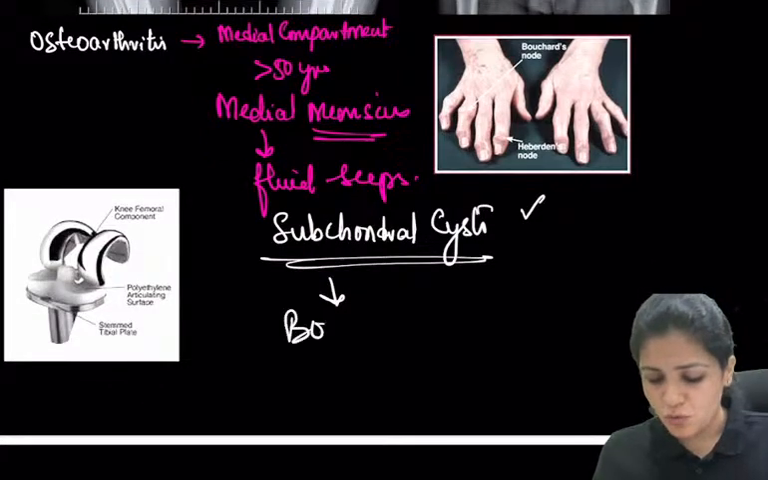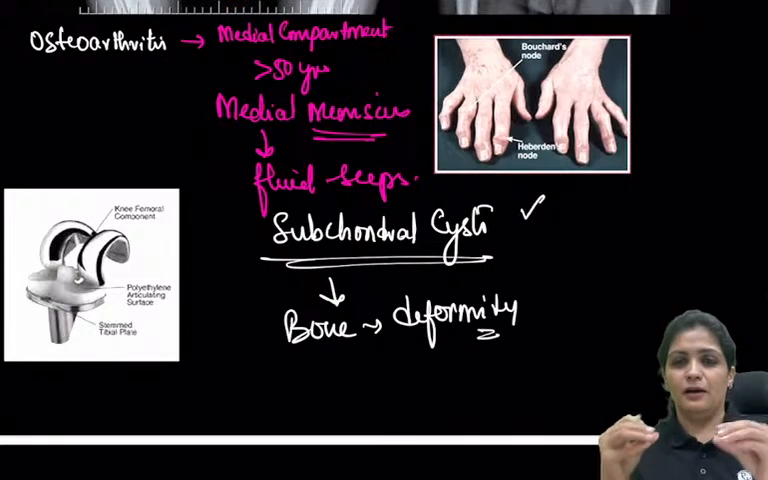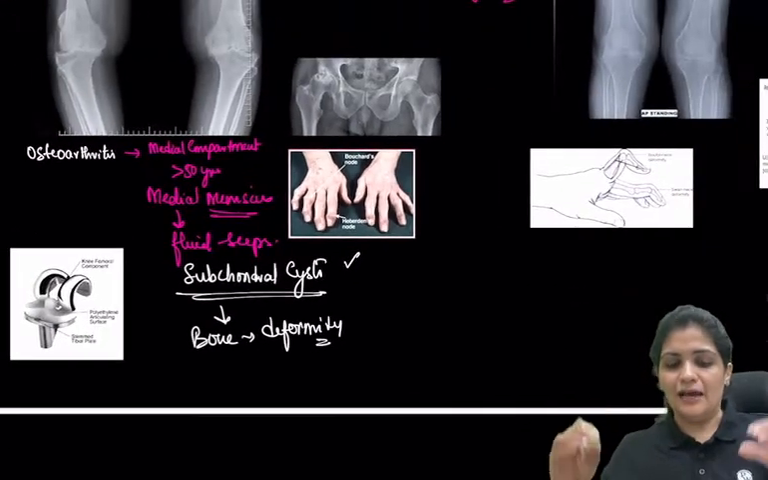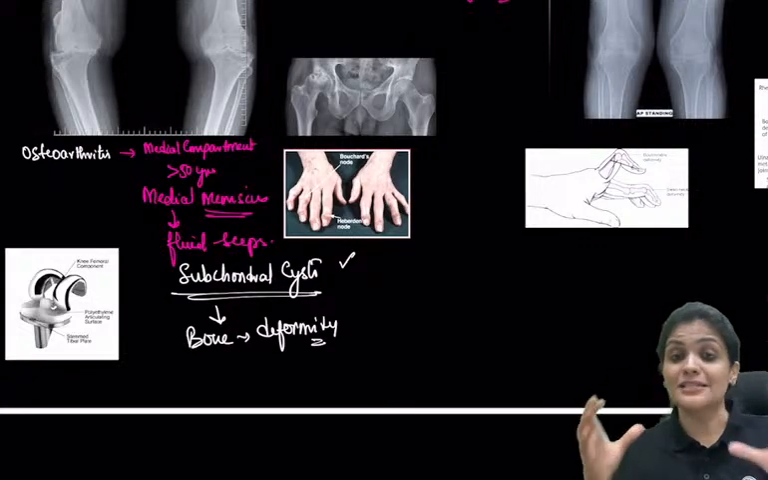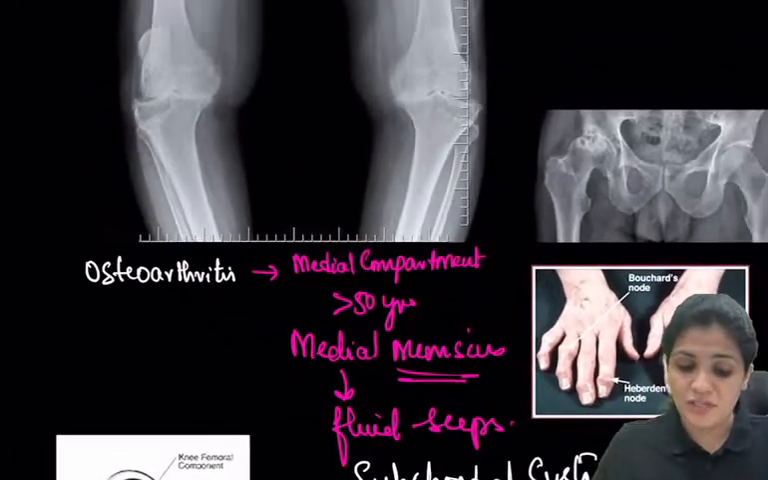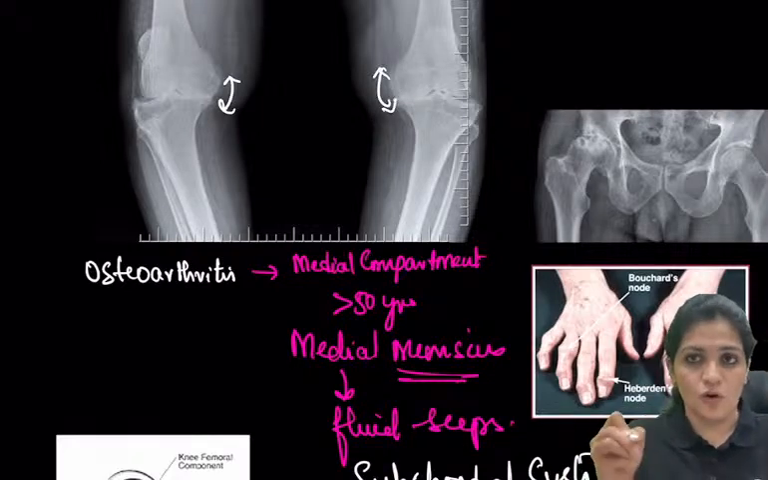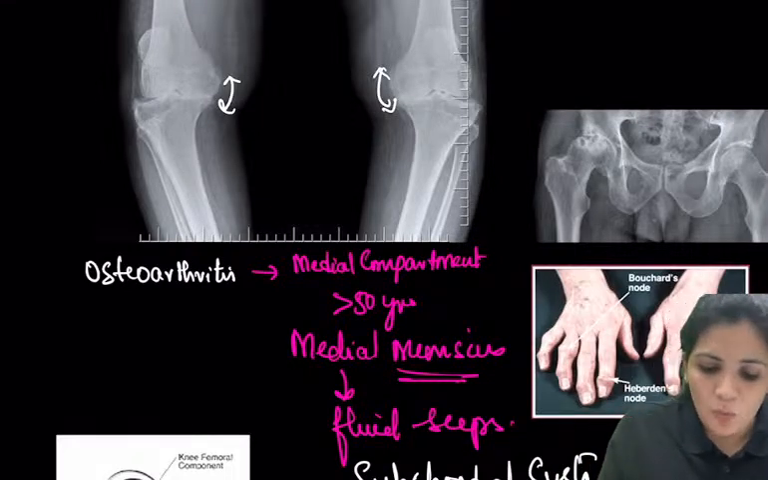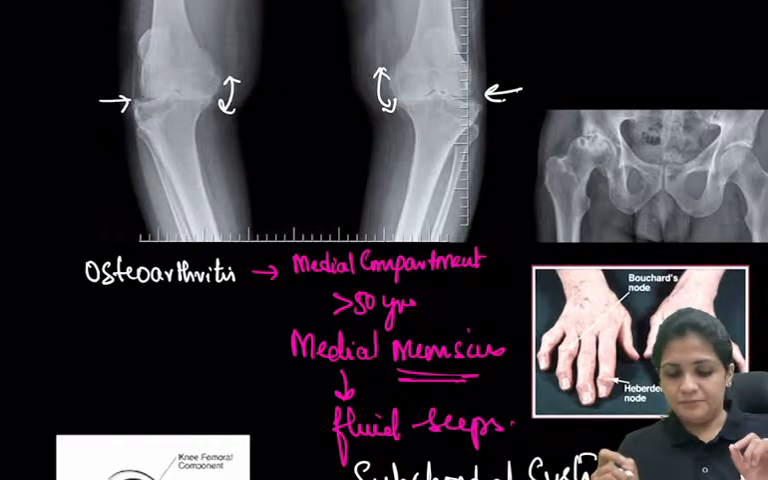The bone becomes so weak that it goes into deformity. That means the medial compartment completely closes down, and there will be an opening up of the lateral compartment to adjust the biomechanics. That is why you see complete damage to the medial compartment in osteoarthritis when compared to the lateral compartment, right?